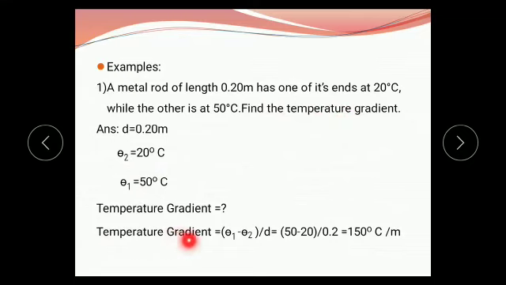Use the formula for temperature gradient as theta 1 minus theta 2 upon D. Then put the values of theta 1, theta 2 and D. We get in bracket 50 minus 20, upon the value of D, which is 0.2. Therefore, we get 30 upon 0.2, and the final answer is temperature gradient equals 150. Then write the unit, degrees Celsius upon meter.